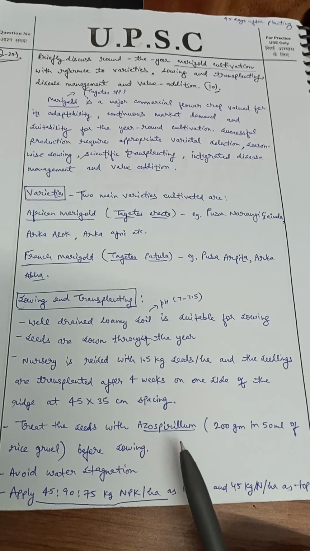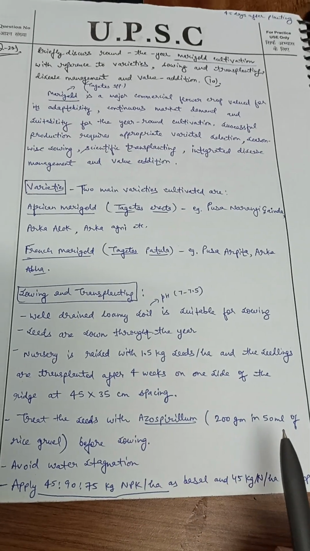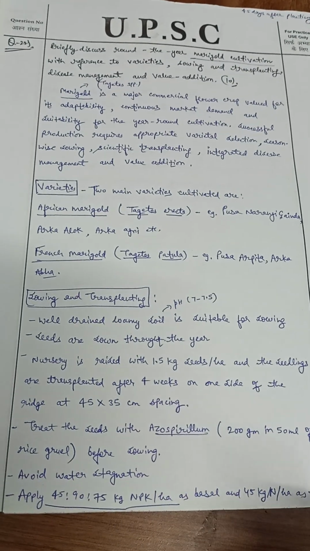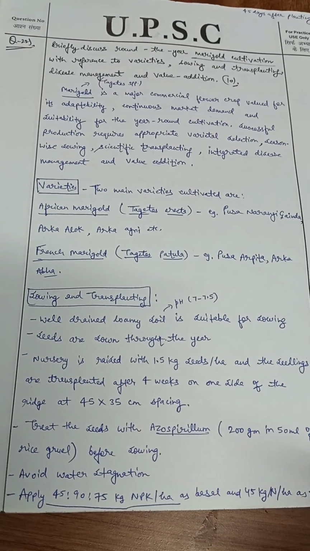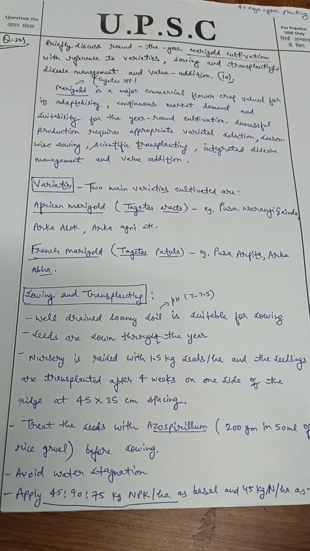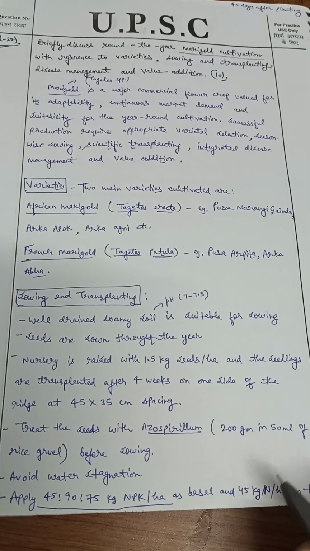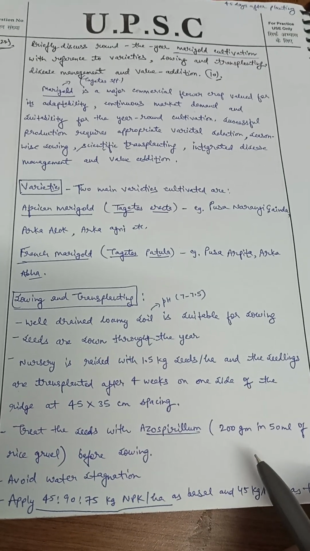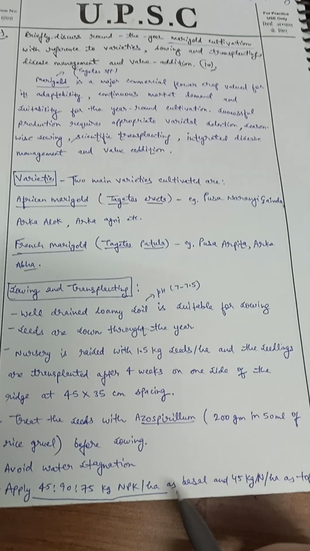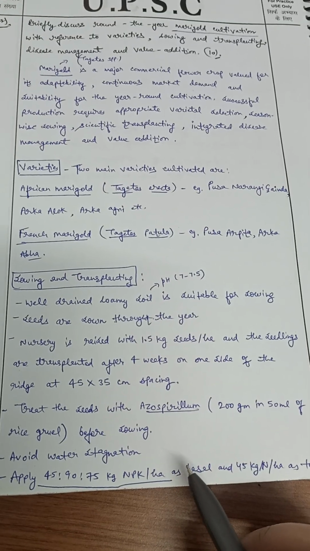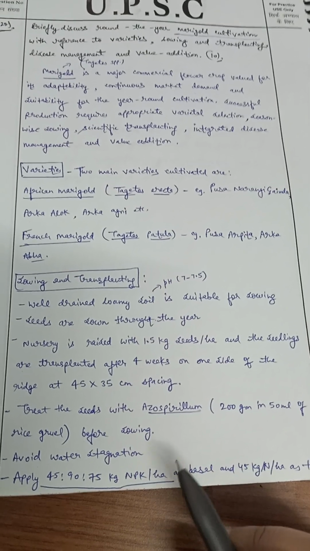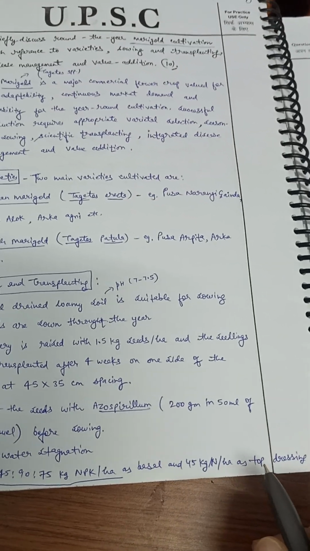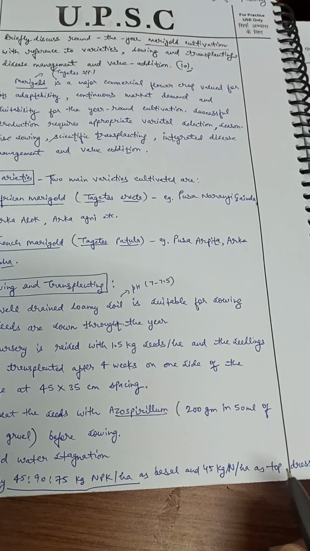Now treat the seeds with azospirillum, 200 grams in 50 ml of rice gruel, before sowing. Rice gruel is a kind of rice porridge, that is, we boil the rice in water or milk and a slurry is made, and then we add the azospirillum in that, and the seeds are treated with this. Avoid water stagnation and apply 45:90:75 kg of nitrogen, phosphorus and potassium fertilizers per hectare as a basal, and 45 kg nitrogen per hectare as a top dressing 45 days after planting.